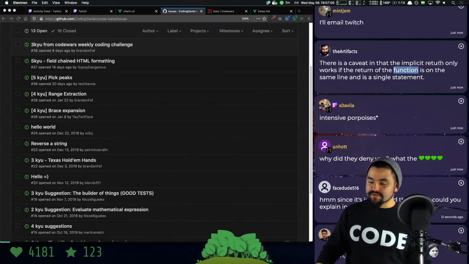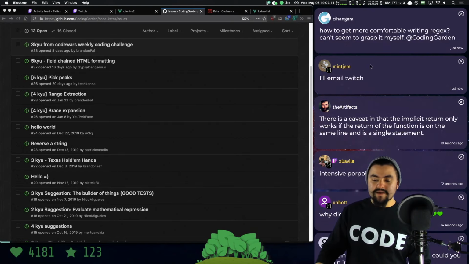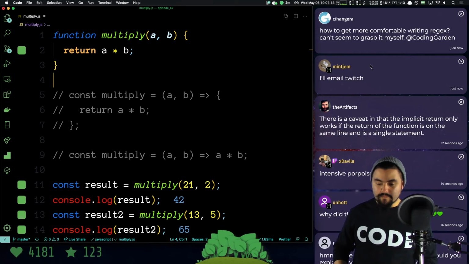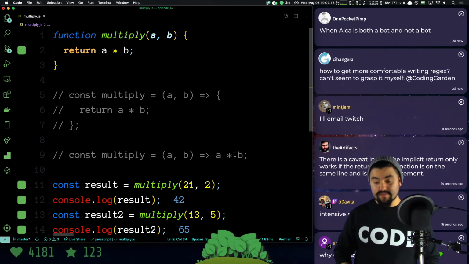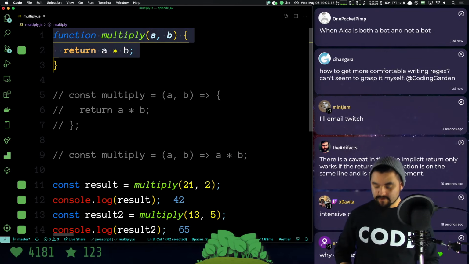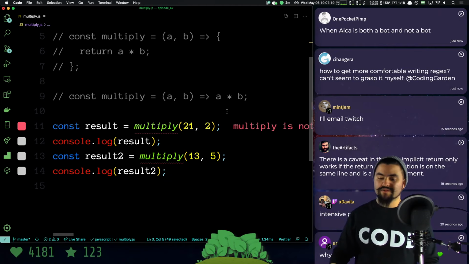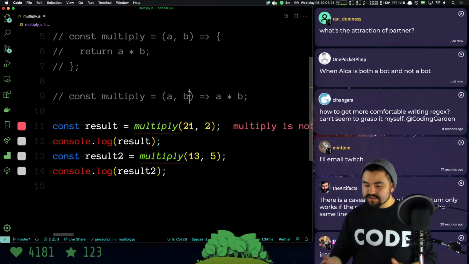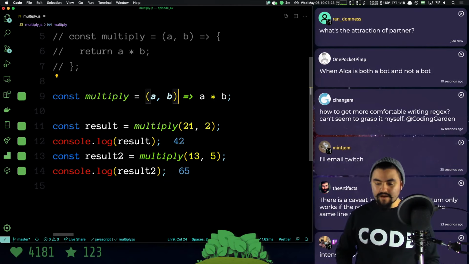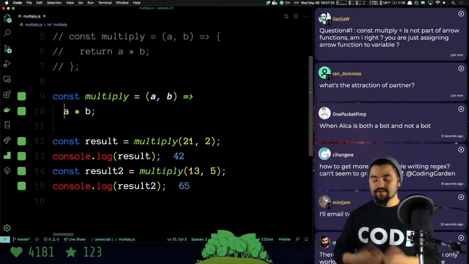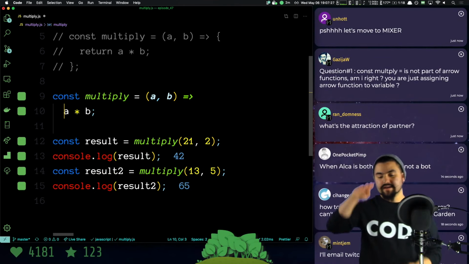All right, the artifacts has a comment. There's a caveat that the implicit return only works if the return of the function is on the same line and is a single statement. I believe it can be on the next line, but it does have to be a single statement. And that's the other thing where you can run into issues here. If you're trying to have an implicit return with an object, you actually need parentheses, so it gets a little bit different. I think technically I can write that. You actually can have it on the next line, but it's a single statement.